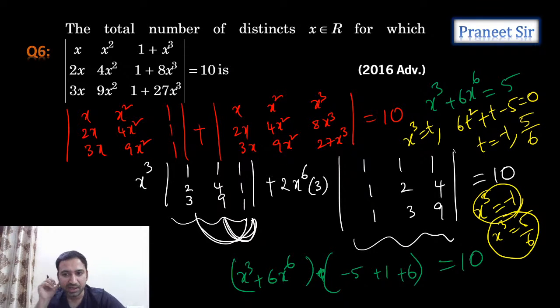So guys, is it clear? X cube is equal to minus 1 will give you x equals minus 1, and x cube is equal to 5 by 6. That is also giving one more solution. Total 2 solutions we are getting. Total number of solutions is 2. Clear?